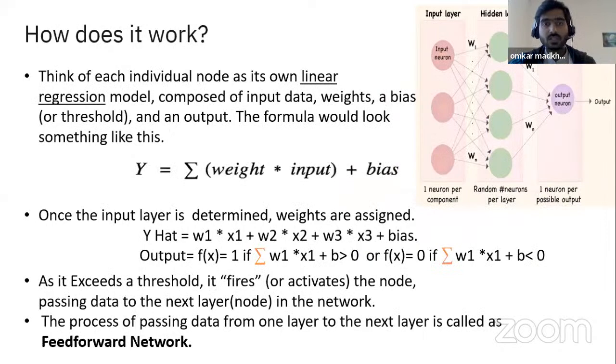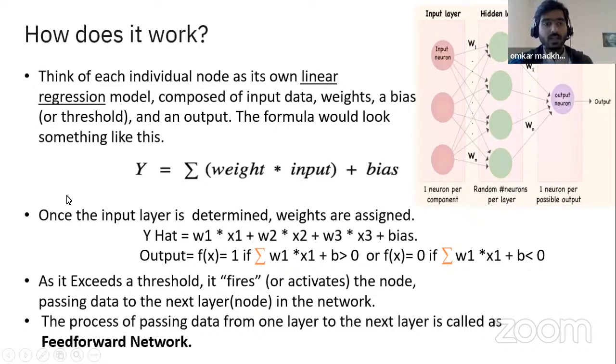So how does it work? We can think of each individual node as a linear regression model, and it consists of input data, weight, bias, and an output. The formula looks like this: y is equal to the summation of weight times input plus bias.